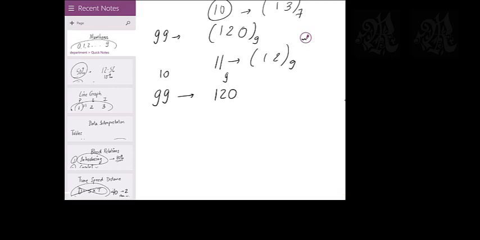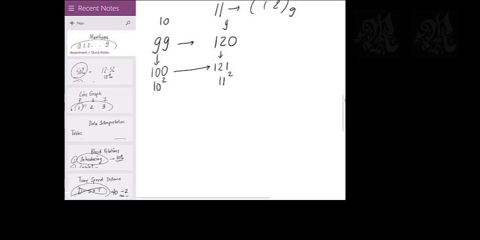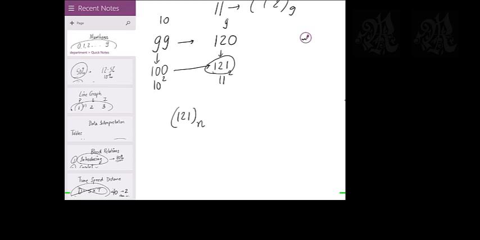Clear? Okay, move 1 ahead in base 10. Move 1 ahead. How much do you get? 100. Move 1 ahead here. How much do you get? 121. Look at this. What is 100? 10 square. What is 121? 11 square. Keep in mind, in base systems, this is going to be true. 121 will be a perfect square in any base you want to.